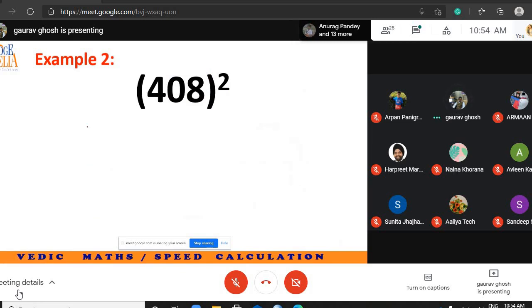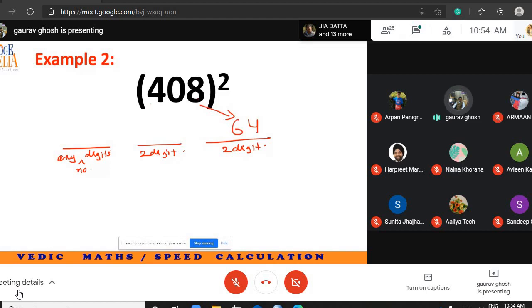Let's solve this quickly. Make 3 empty spaces. Here a 2-digit number, here also a 2-digit number, and here any number of digits can be written. What should I write here? 8 square, 64. What should I write here? 4 square, 16.